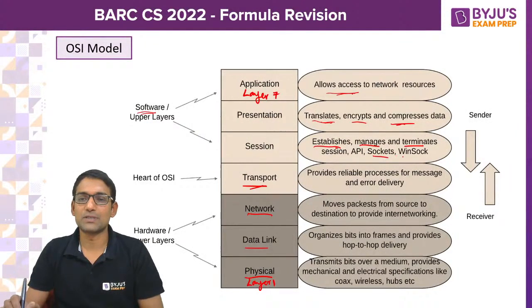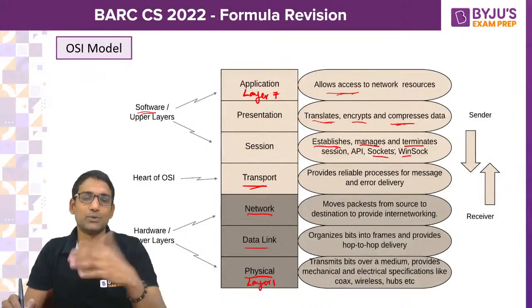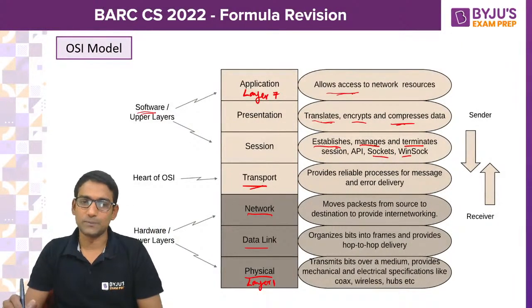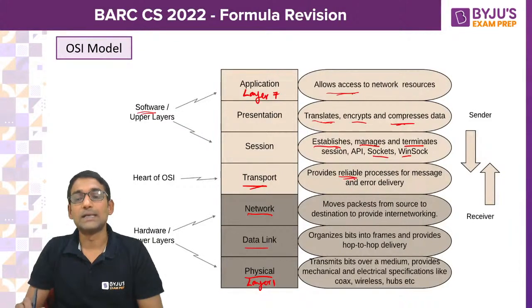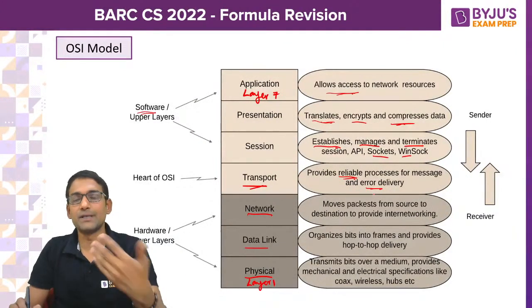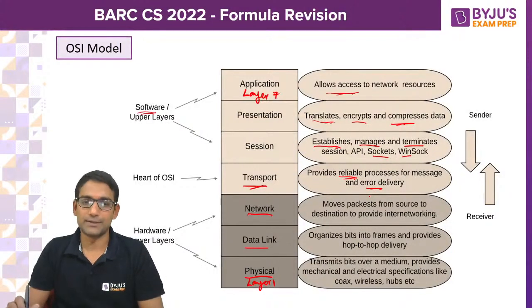Also, it is responsible for socket allotment and loading the required APIs. And the transport layer is majorly responsible for reliability and error-free delivery of messages, meaning it handles errors.